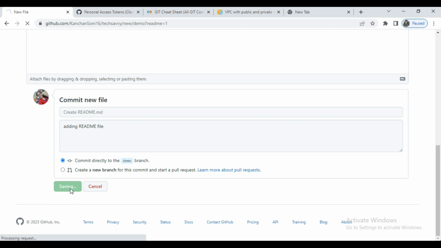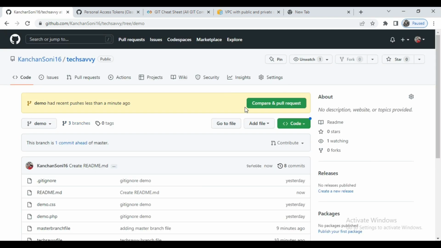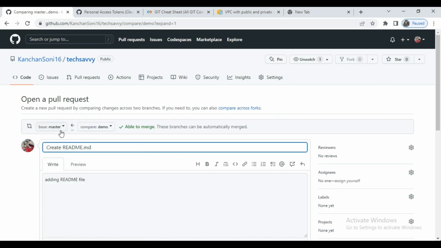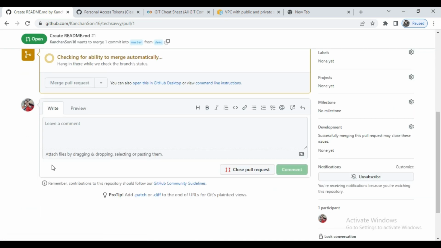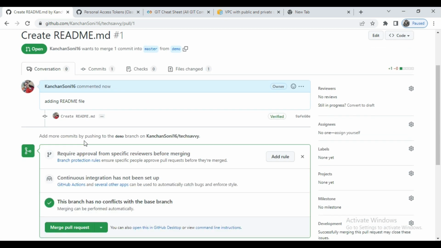So create new like this. Now let's see, it is asking me to create the pull request, so compare and create the pull request. What I wanted to do is have the demo branch data merged into the master branch. So I create the pull request here, and simply it will ask me for the approval.